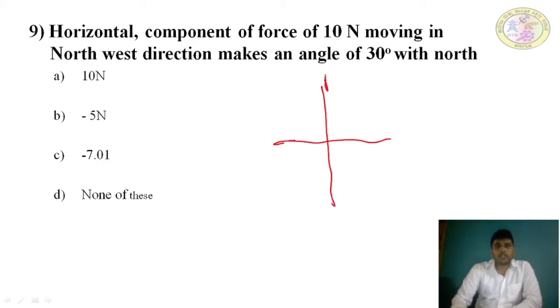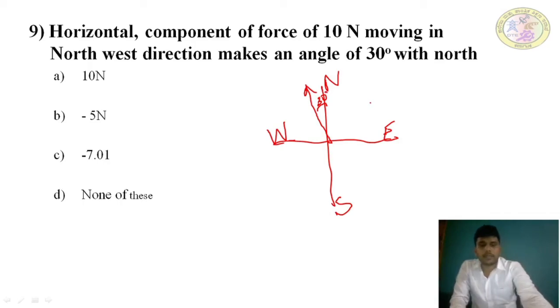This is north, west, east, south. The angle with respect to north is 30 degrees.